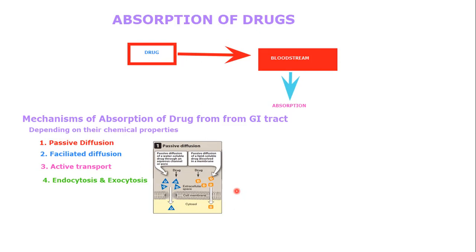You can see here the passive diffusion of water soluble drugs through aqueous channels or pores. The drugs at higher concentration over there will move toward the lower concentration like this.